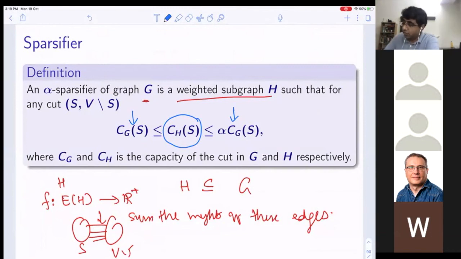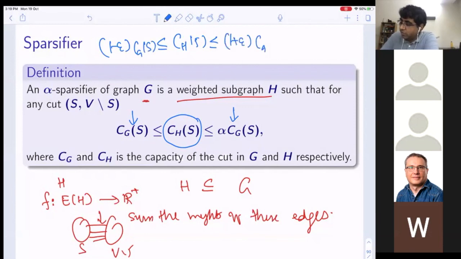What I mean by this, for example, it is conceivable to say, let's say this is 1 minus epsilon times C_G of S, and at most 1 plus epsilon times C_G of S. So this also will make sense, for example.